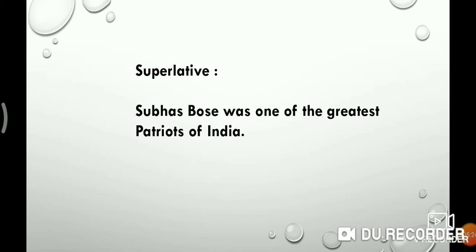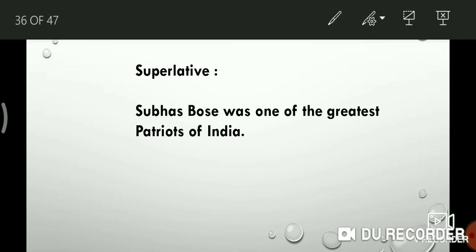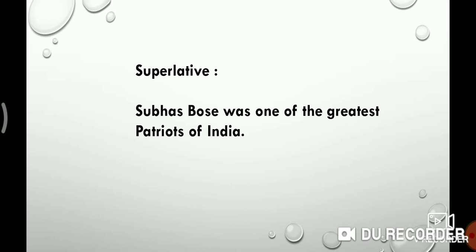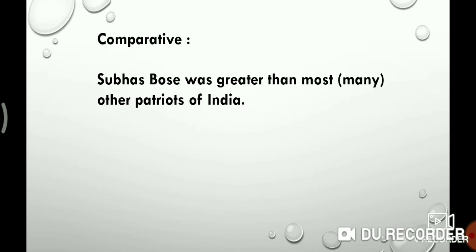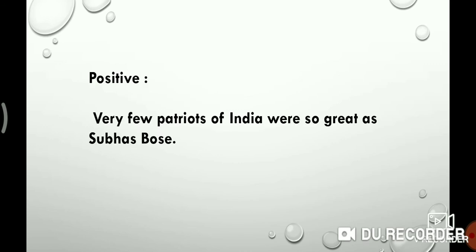Now let's see the next example. Subhash Bose was one of the greatest patriots of India. This is an example of the structure one of the. Then you must use Subhash Bose was greater than most or many other patriots of India. Then you must start the positive degree with very few. Very few patriots of India were so great as Subhash Bose.